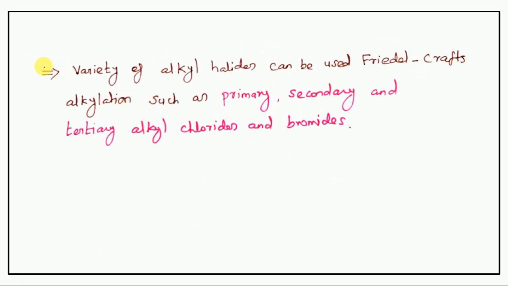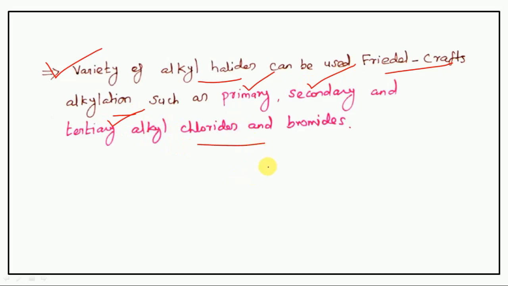Next one. A variety of alkyl halides can be used in Friedel-Crafts alkylation, such as primary, secondary, tertiary alkyl chlorides and bromides.